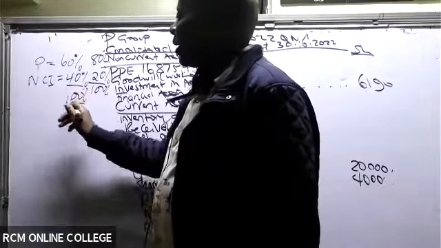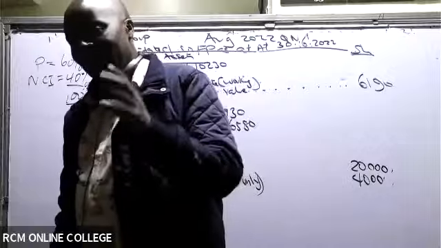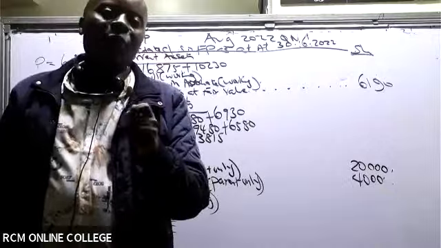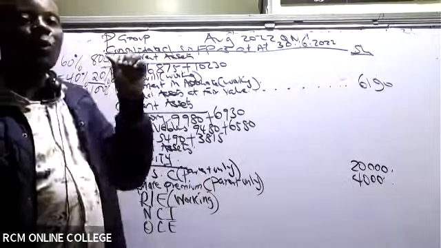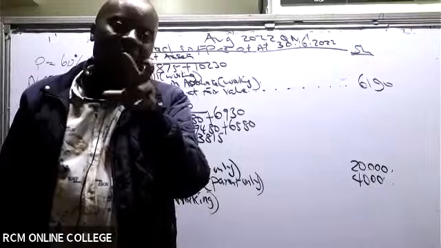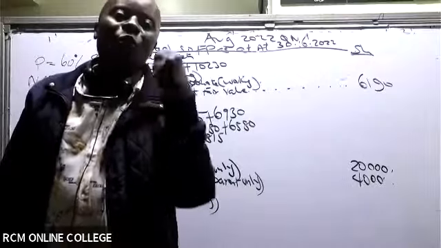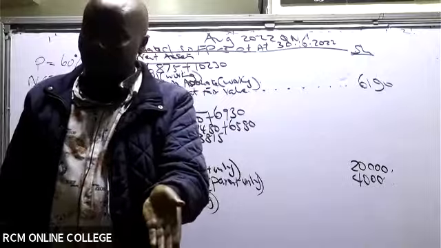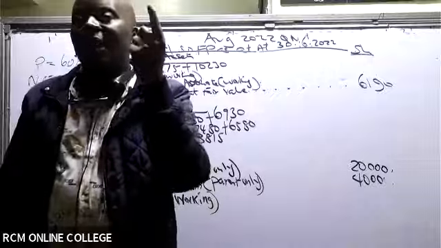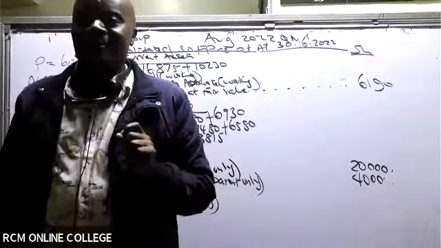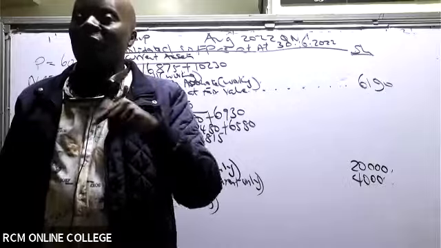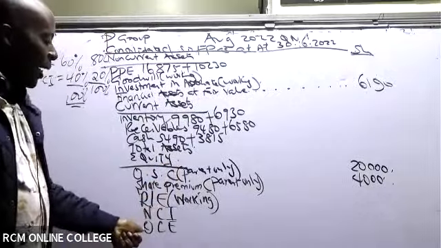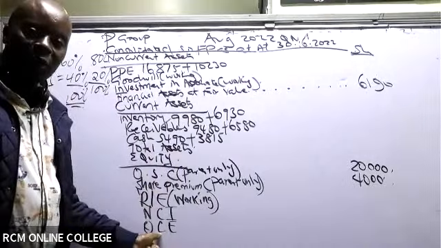Now, ladies and gentlemen, please listen and I'll make this very clear. Whenever you procure shares, here from your NCI, who used to have 40%, you basically bought 20% from them. Whenever you buy shares from the other party, from the NCI, you could either make a profit or a loss. The profit or loss that you will make is what will be accounted for under other components of equity here.